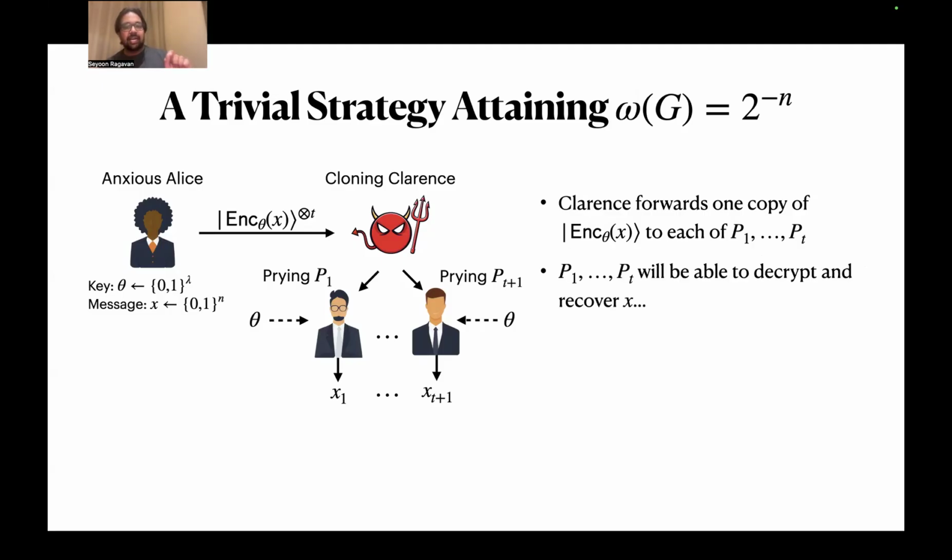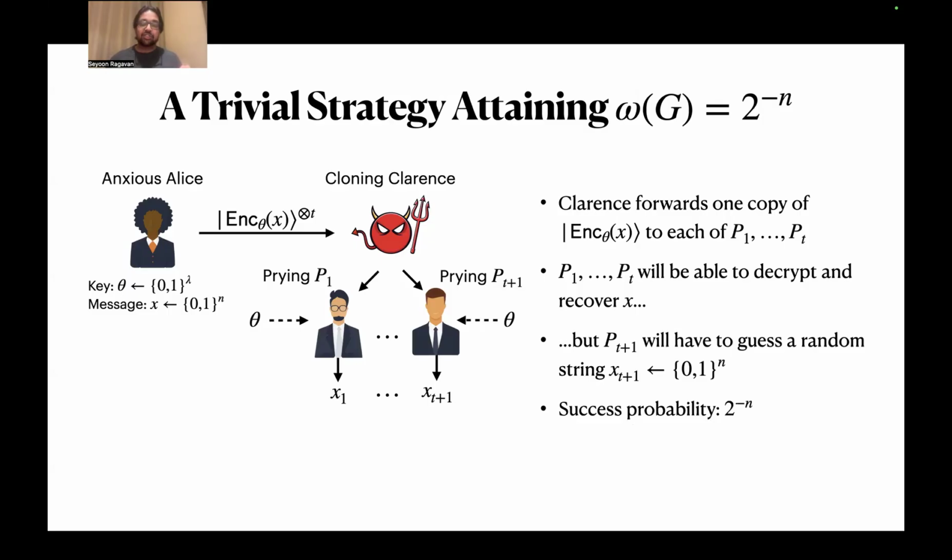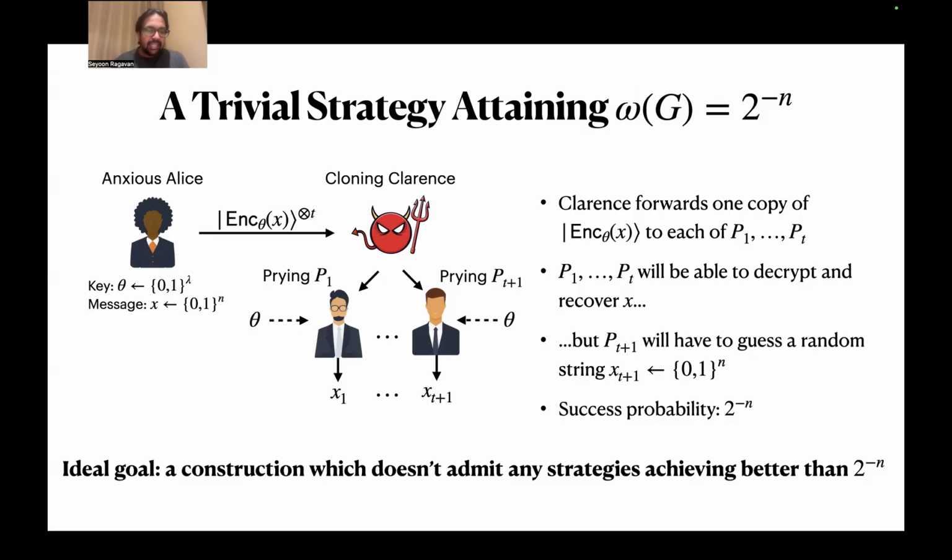Those T players, once they get theta, are going to be able to decrypt and recover X. However, P_{T+1} knows absolutely nothing, so they're stuck having to guess randomly. They will just guess a random string, and the probability that they succeed is 2 to the minus n. So this is a baseline strategy. The ideal goal would be a construction which doesn't admit any strategies achieving better than 2 to the minus n. That would really be the dream.